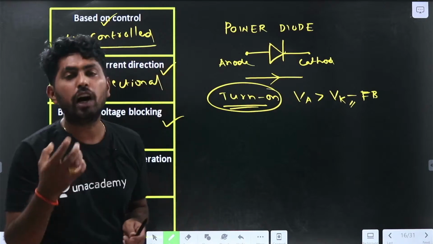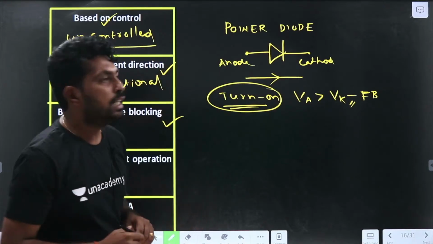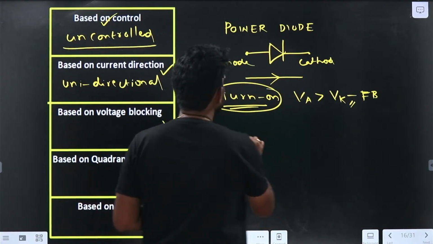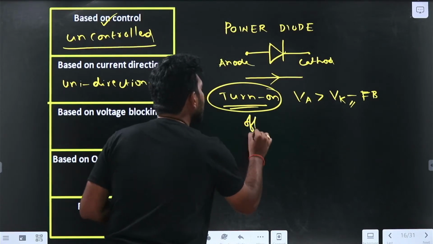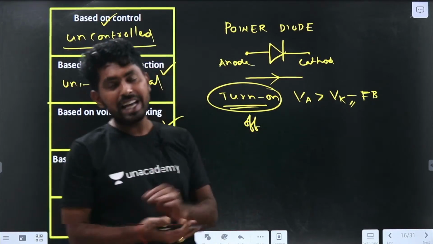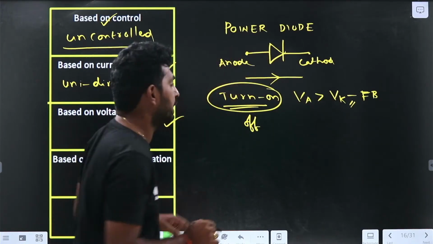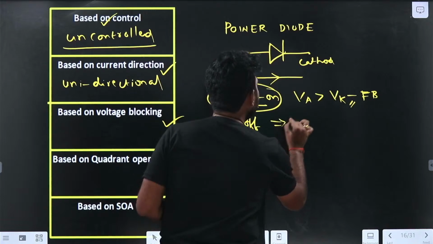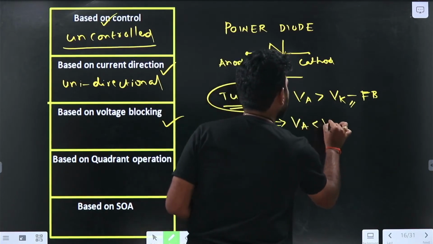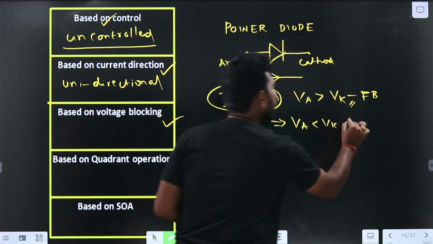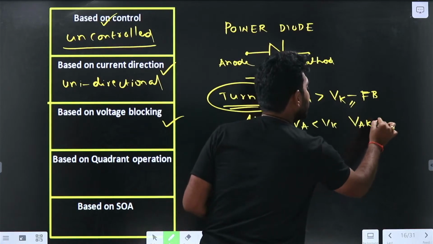When will it be in the off state? When the anode potential is less than the cathode potential, the diode will be in the off condition. That means VA is less than VK, which means VAK is less than 0.